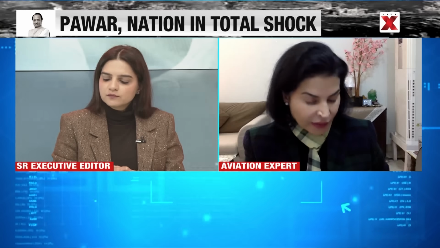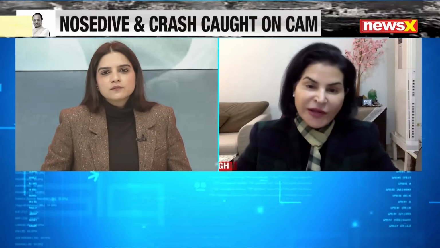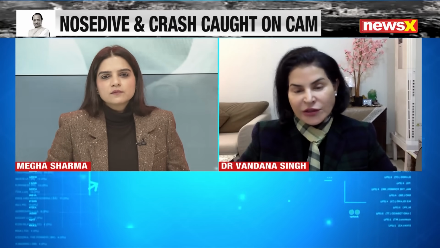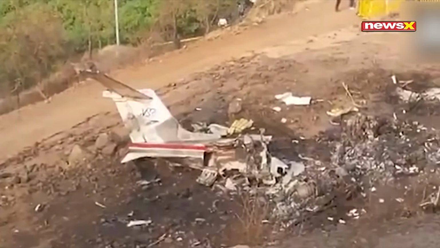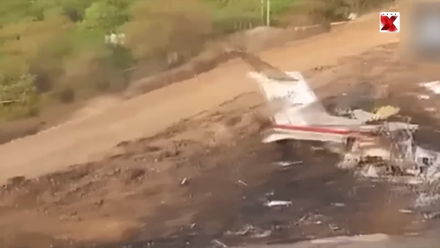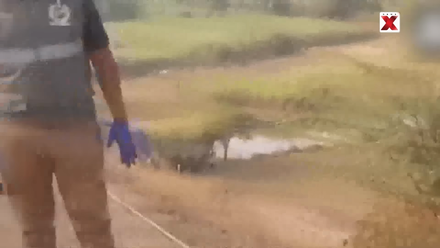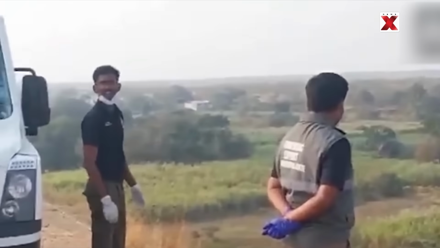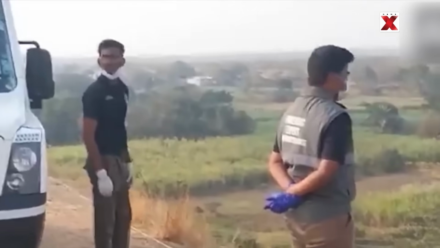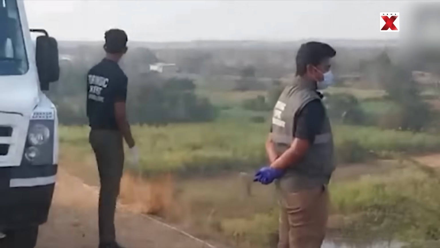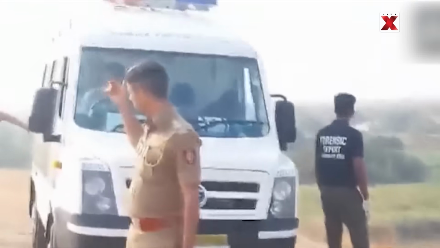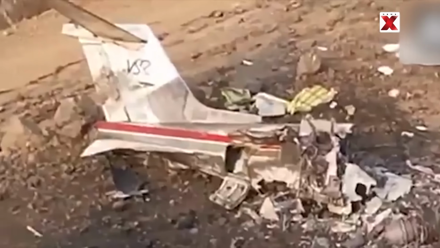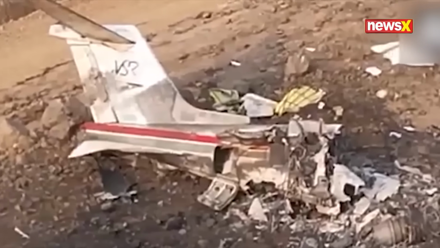Absolutely. I do think that there should be an ATC as well as an instrument landing system. But having said that, Megha, there are so many rallies during election time. There are so many things that happen. There are choppers flying in and out. There are other smaller jets flying in and out. And these kind of jets are very commonly used by politicians, by dignitaries. And these are very good jets. Though the question here is, was there some sort of a miscommunication, because there was no read back when the second clearance was given by this training school.